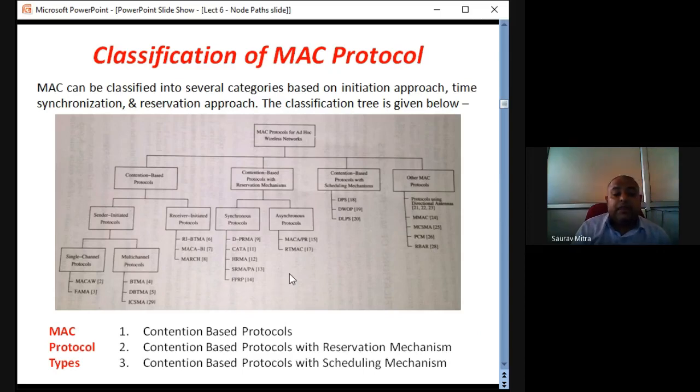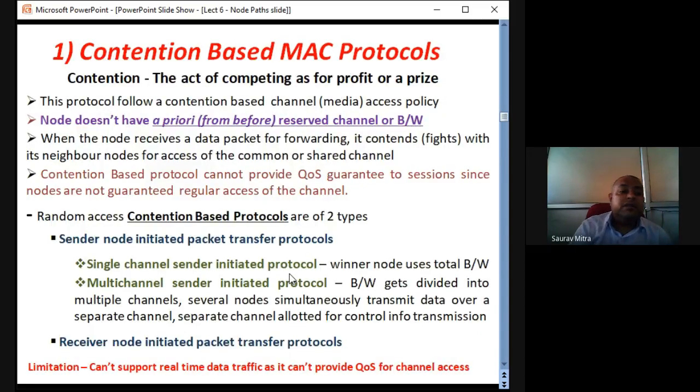So 2 or 3. Now let us see what is the first type of contention based MAC protocol. Last day also we started discussing what is meant by contention. There are many sensor nodes. Suppose one sensor node receives a data packet for forwarding from the source to the receiver. It contends. What is meant by contends? It fights with its neighbor nodes for access of the common or shared channel. As soon as it receives the data for transmission, it starts fighting for the access of the channel.